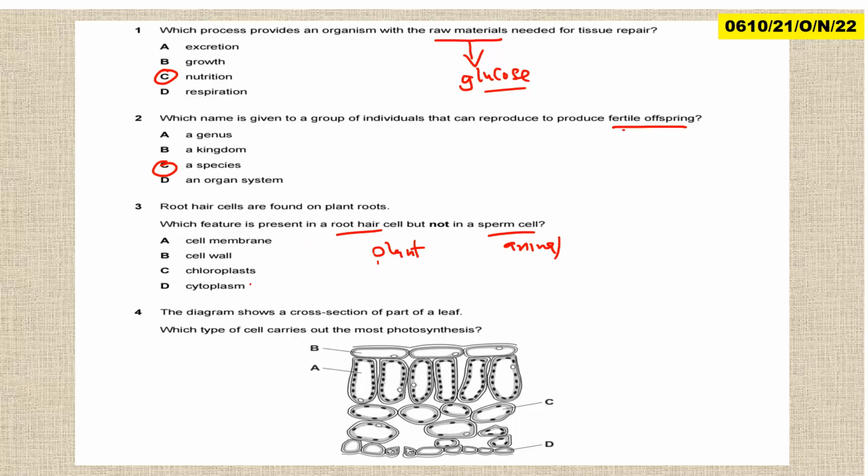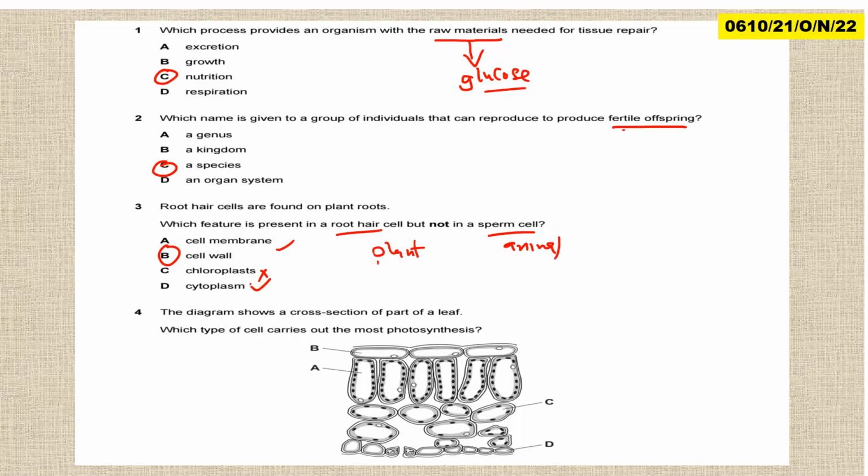So let us iron out the confusion here. Which feature is present in the root hair cell? Root hair is found in the root, so no chloroplast. It has the cytoplasm and cell membrane, but these are also found in sperm cell, which is an animal cell. We want only those found in the root hair cell, which is the cell wall. I guess you've gotten the clarification there.